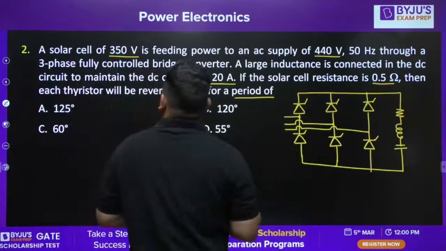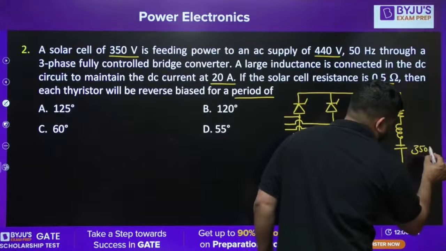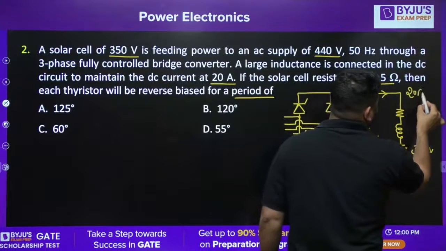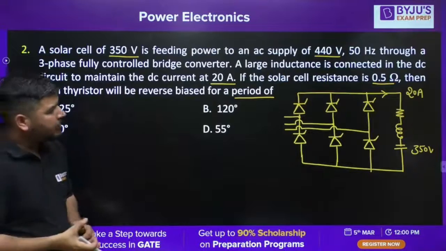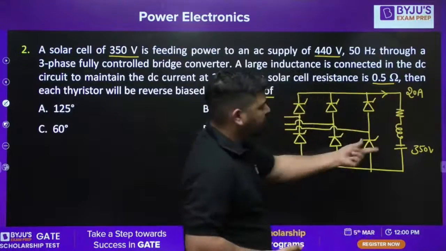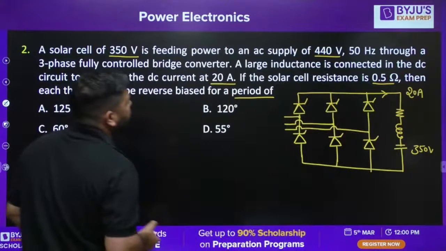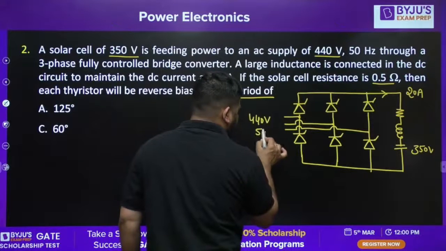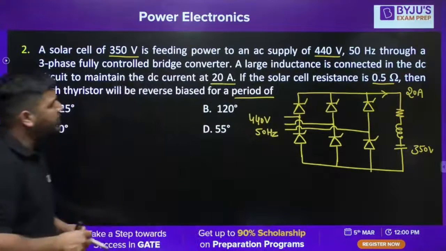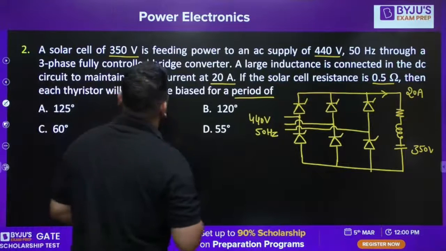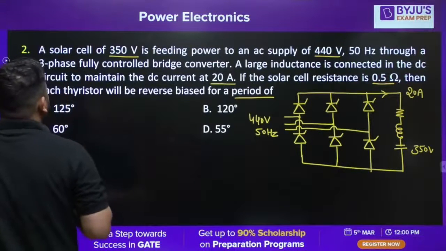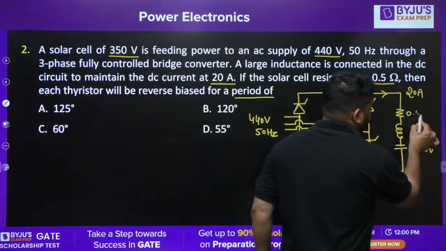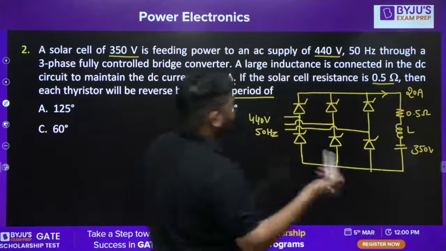Now it is given that the source is 350 volt and the current is constant at 20 ampere. So you can see that it is delivering power. This source will deliver power to the supply side. The supply side has line voltage RMS of 440 volt, 50 hertz. The inductance is connected in the DC circuit to maintain the DC current at 20 ampere. The solar cell resistance is also provided, 0.5 ohm, and L is very high.